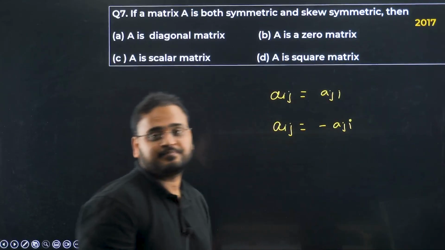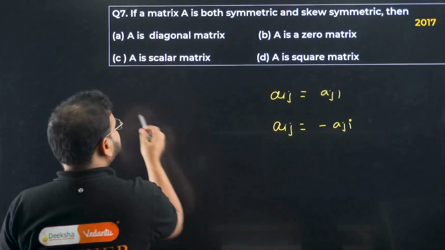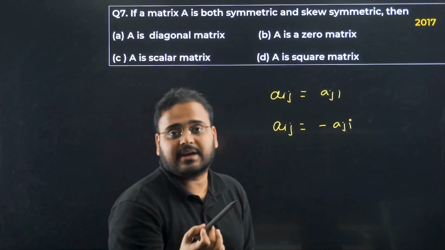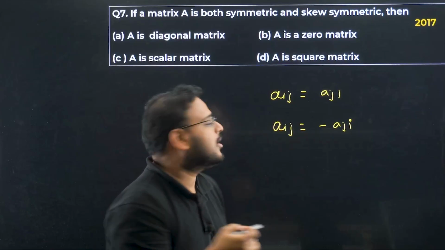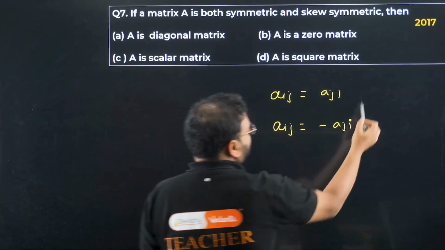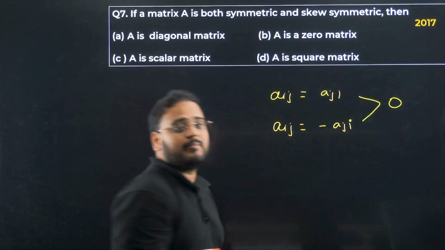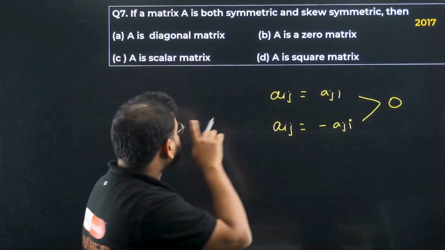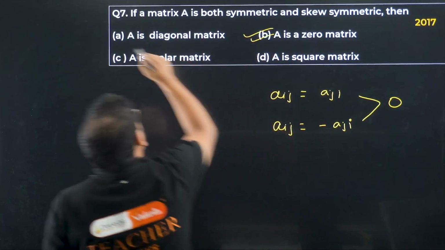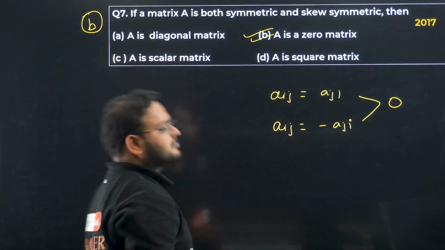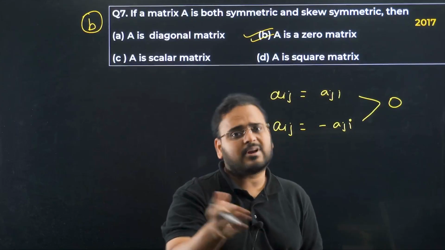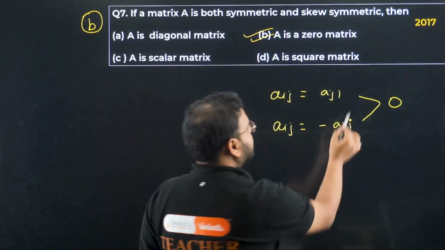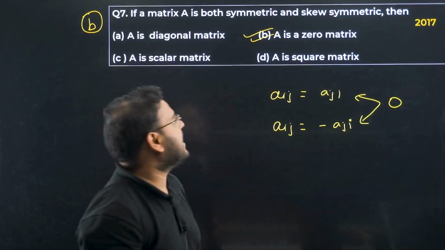Think about it. If I take an example of a number, the negative should also be the case. It means 2 and minus 2 cannot be equal, right? Of course, it is only possible if the element is 0. If the element is 0 all the time, it means the answer will be the 0 matrix. Because in front of 0, if you put a minus sign, does it change? No. That's why it has to be 0 in both cases. Okay, answer is A is a 0 matrix.